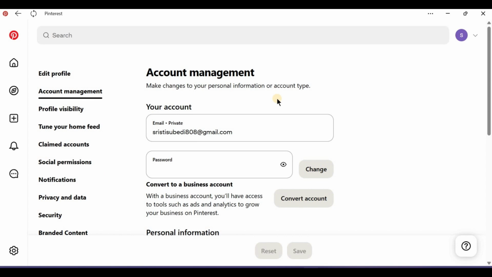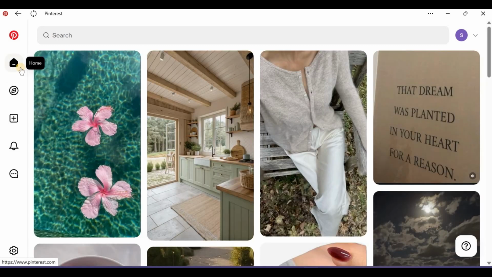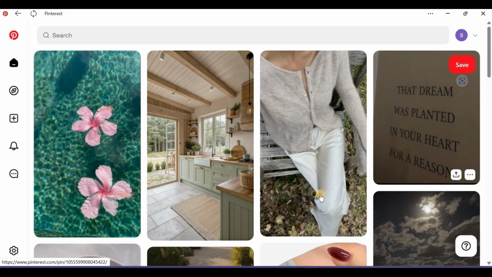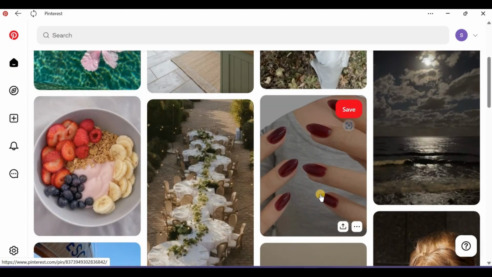If none of the above steps work, uninstall and reinstall Pinterest. This will ensure that you have the latest version of the app, which may fix issues related to content restrictions. Check other audio streaming apps to confirm that the issue is specific to Pinterest and not a broader network issue.